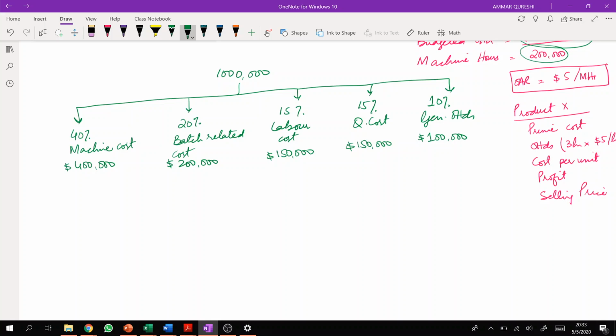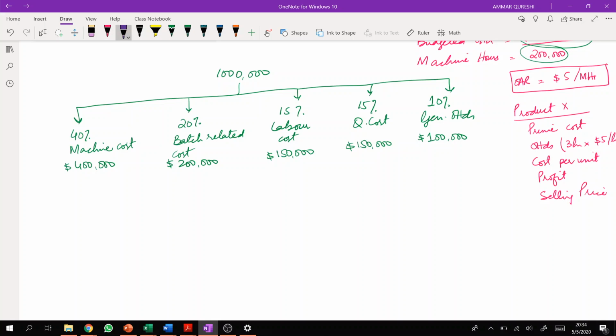Now we need to identify cost drivers. Now what is a cost driver? Any factor which is responsible, or which can be considered to be the driving factor of these cost pools, can be considered as a cost driver. In normal language, this is the activity level, right? Activity level is basically a word which we use in absorption costing. In ABC we use activity, we use cost driver. So okay, fine. In the starting, let's call it activity level, right? So we need to identify the activity level for all different cost pools.